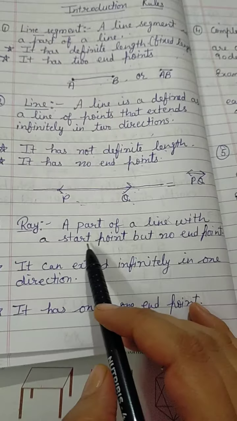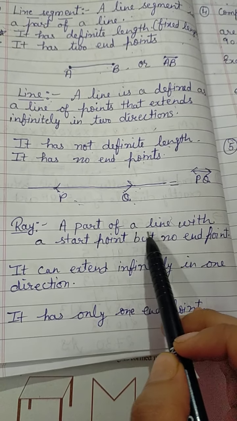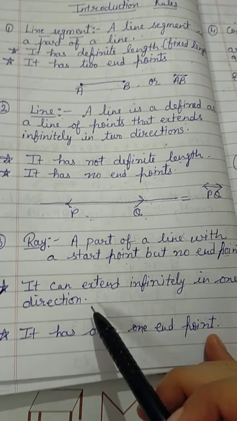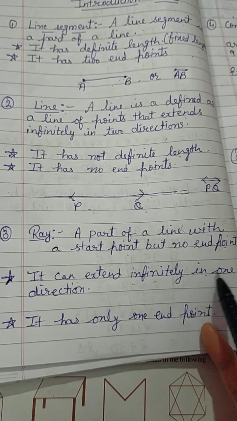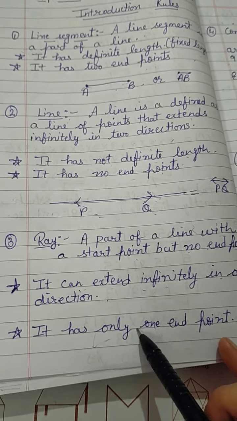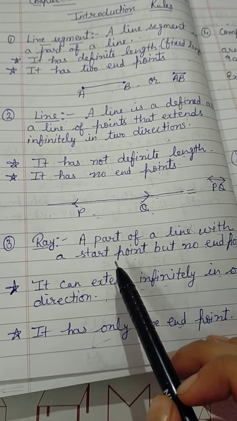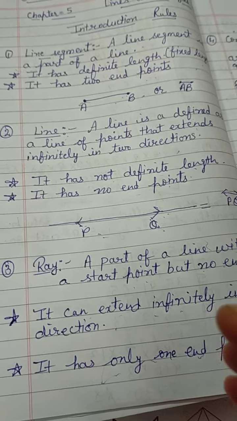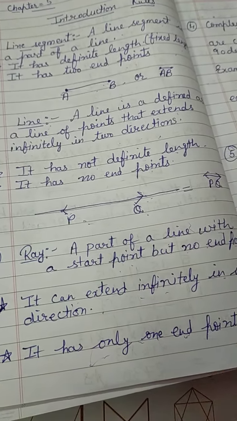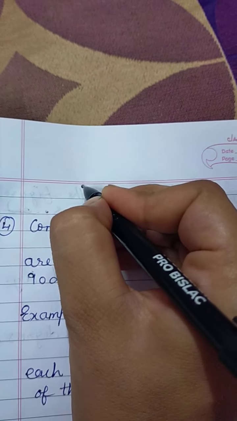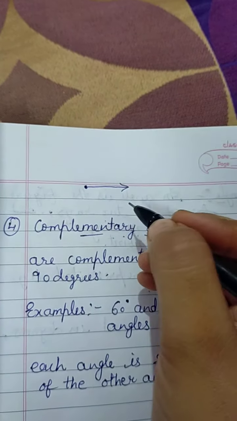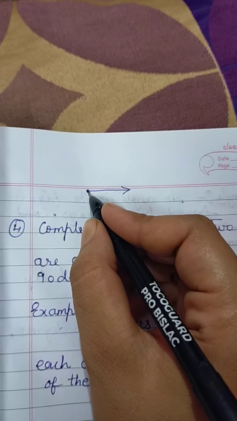Next, third is ray. A part of a line with a start point but no end point. It can extend infinitely in one direction and it has only one end point. It means we know which direction the ray is coming from, but we don't know where it will stop. So in a ray we know it is starting from a point, but where it will end we don't know. That is a ray. It has only one end point.